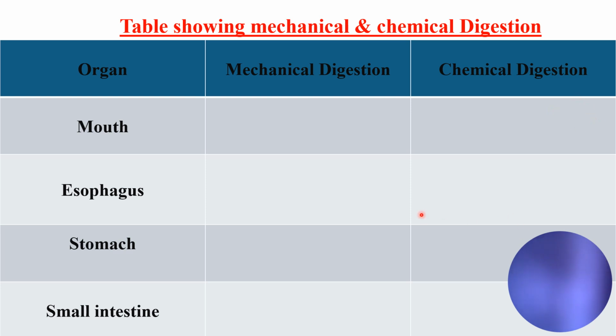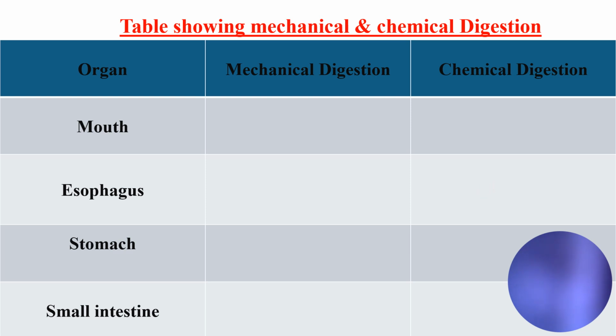So in the mouth, we have chemical digestion by saliva. In the stomach, we have chemical digestion by the gastric juice. And in the small intestine, we have chemical digestion by the three listed juices: the pancreatic juice, the bile, and the intestinal juice. Whereas the esophagus does not have any juice, so it doesn't have any chemical digestion.